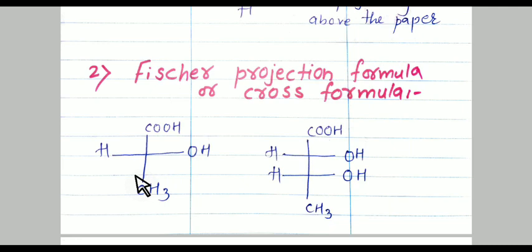So it is nothing but a Fischer projection formula, the cross formula. It is generally used in carbohydrate chemistry.